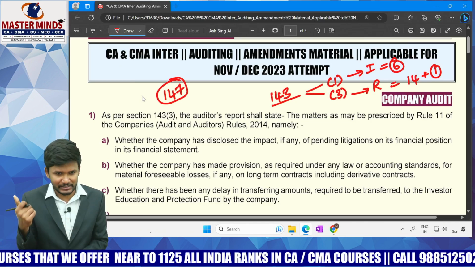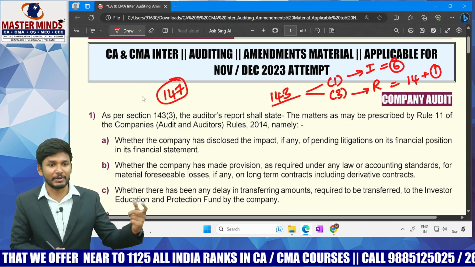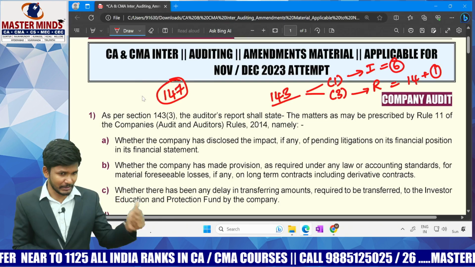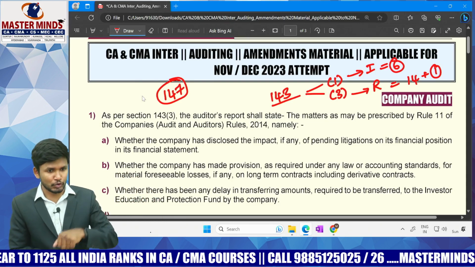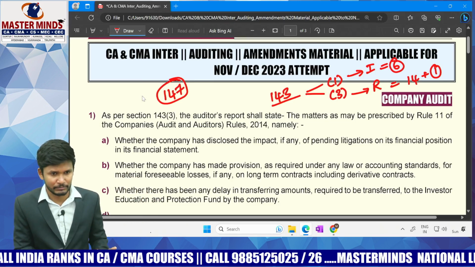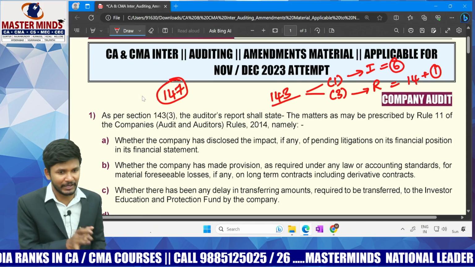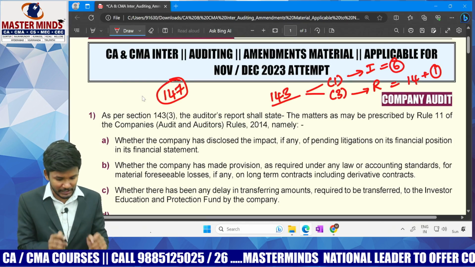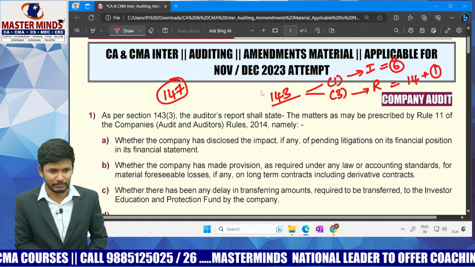In the previous attempt the question came because that was part of your RTP. Issue of shares at a discount was an amendment in the previous attempt, and it came in that exam directly as a question. So for this attempt it doesn't become relevant now. Anyway, that was already covered in your main material, so I am not going to cover that. We are going to cover only section number 143 and section number 147.